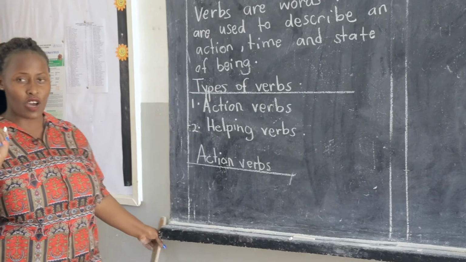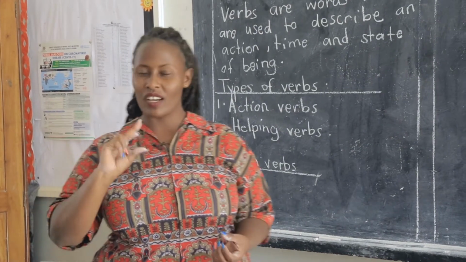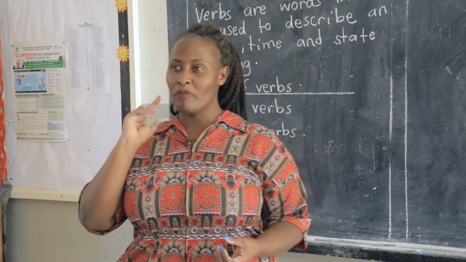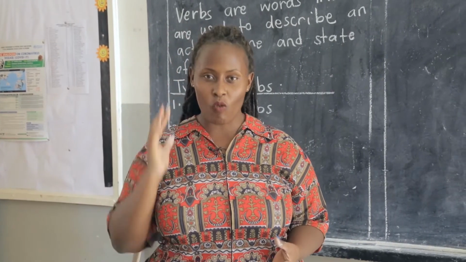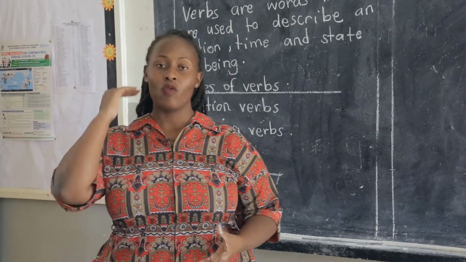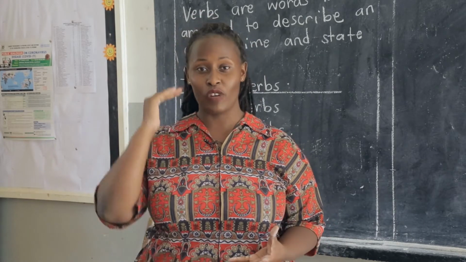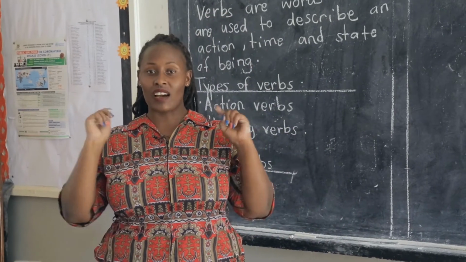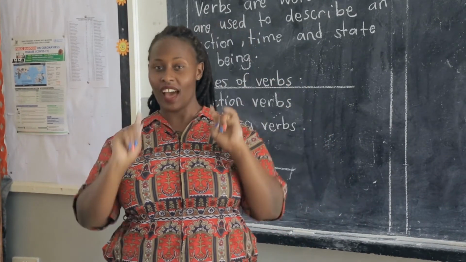What comes into our mind when we talk about the action verbs? When we talk about the action verbs, we mean the things we do. They are the doing words. When we talk about the doing words, we mean what we do on a daily basis, what we do every day. Those are called the action verbs. Like you hear the word action.